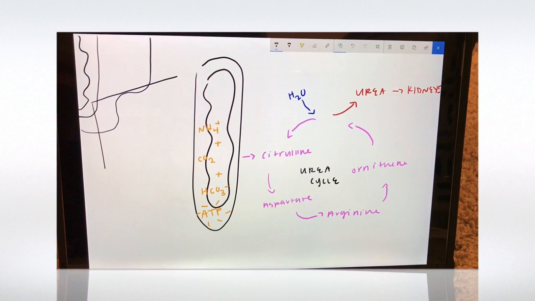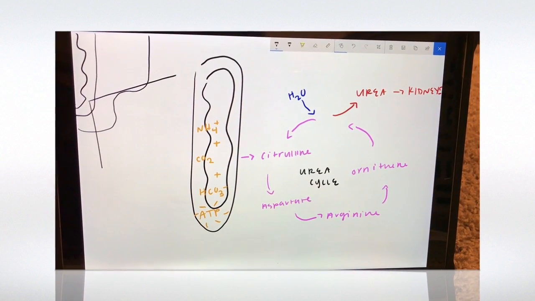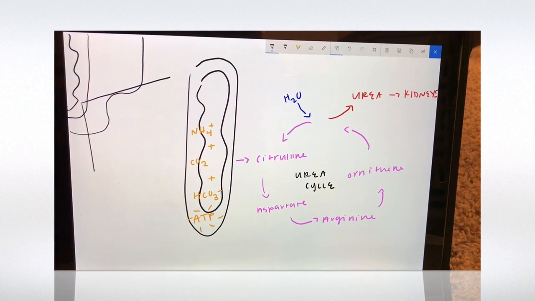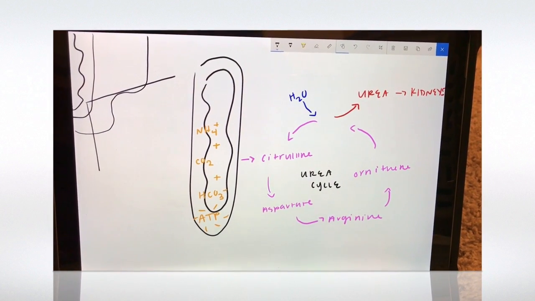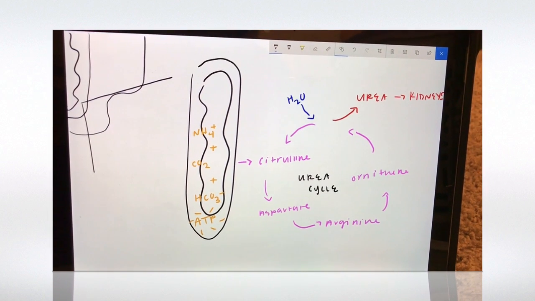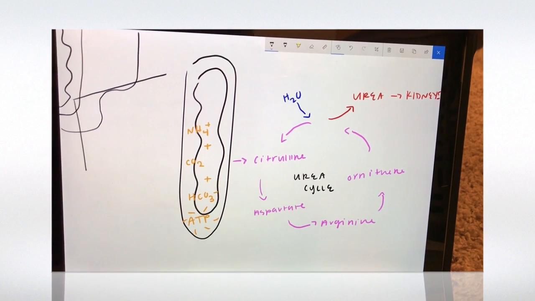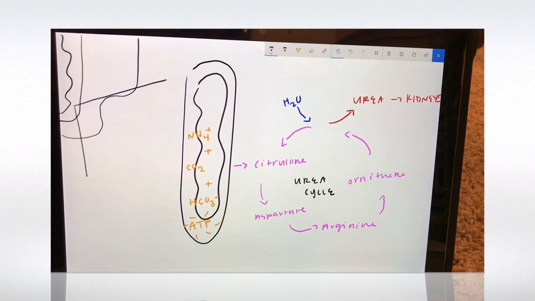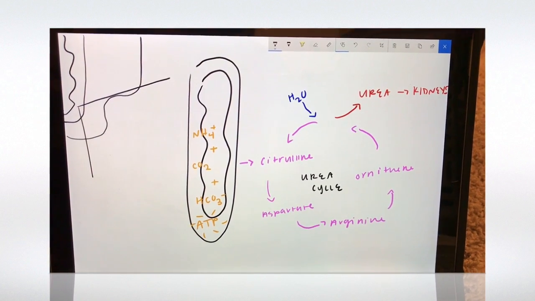However, in a healthy individual, ammonia enters the mitochondria of the liver, where it combines with carbon dioxide and bicarbonate to form ATP. This then produces citrulline, aspartate, arginine, and ornithine, which are non-essential amino acids. Together, as H2O enters and urea is produced, this creates the urea cycle. Ammonia has been converted or neutralized to urea. From the mitochondria of the liver, urea goes to the kidneys where it will eventually be excreted as urine.